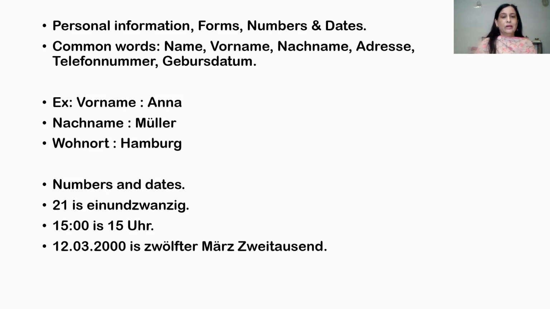You can write 12 März, that is March, and 2000, zweitausend. So suppose this is your birth date. This is sample one. You can practice yourself, because there will be form filling. Definitely that task will be there, and you should know what to write there.